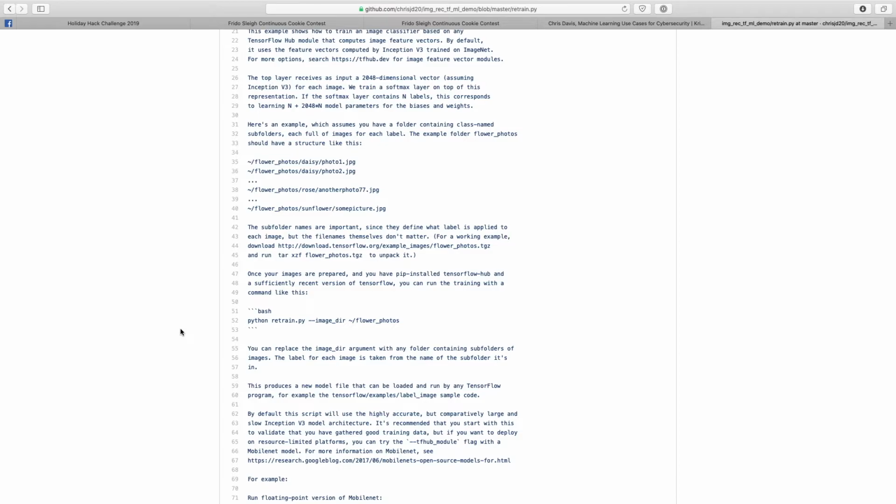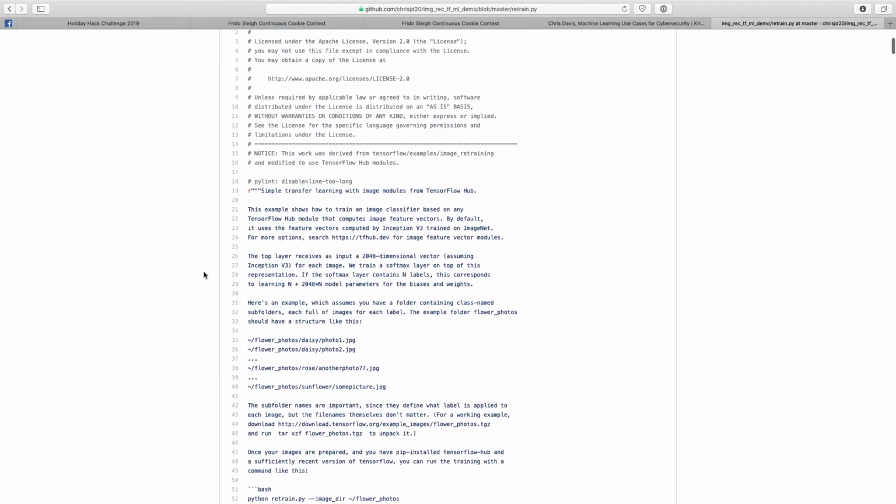So you need to basically define or use a different machine learning model in this case. And the reason why that works is because, like I said, the images that are used in the CAPTEHA are lower resolution than the ones that are used in the default model.